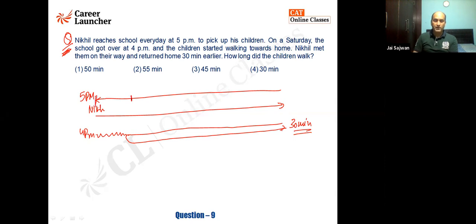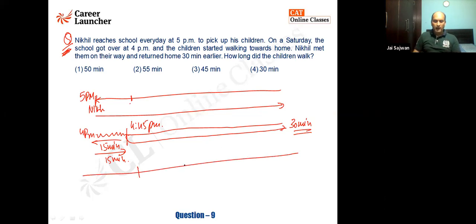But from here, if he is going to take a turn, he should be saving 15 minutes going to the school and 15 minutes coming from the school. Is that fine? So that means Nikhil is going to take a U-turn at 4:45 p.m. Why? He's saving half an hour. If he is taking a U-turn from here, he is going to reach early by 30 minutes, means he is saving 15 minutes going to the school and 15 minutes coming back from the school. So he is taking a U-turn at 4:45.